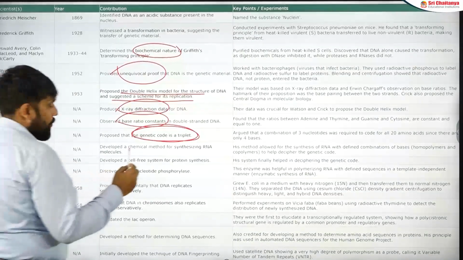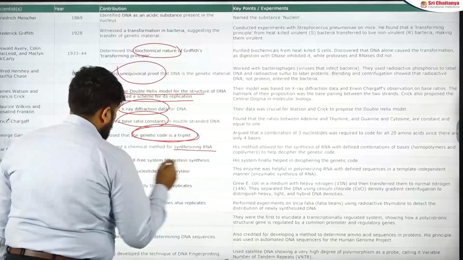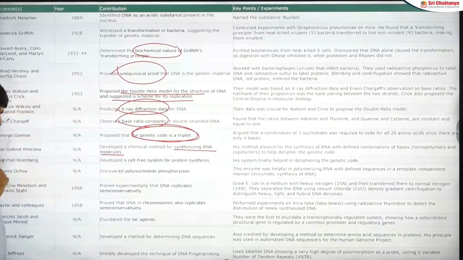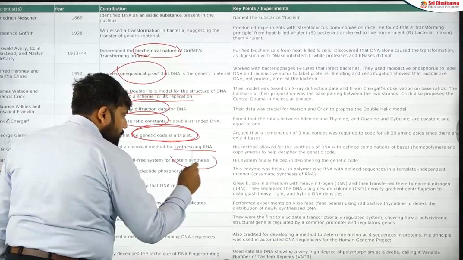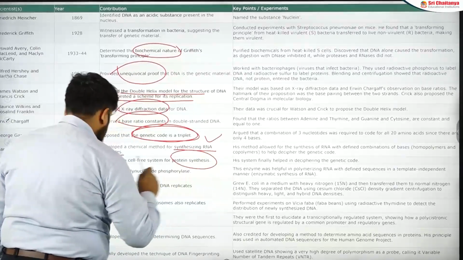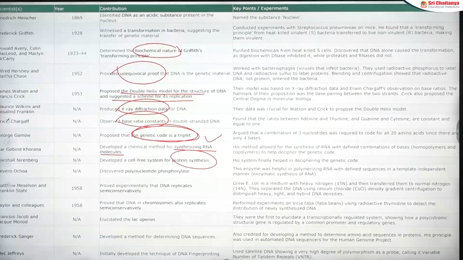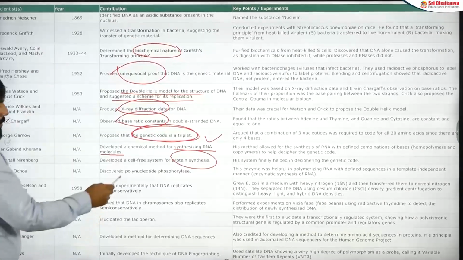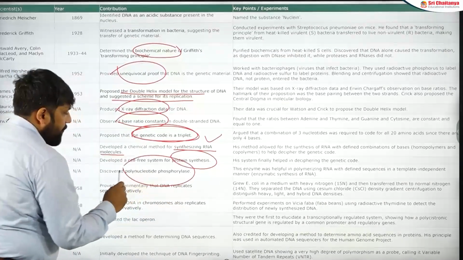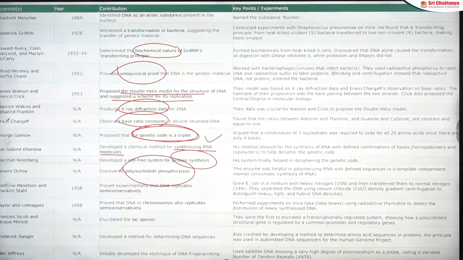Har Gobind Khorana is known for synthesizing the RNA molecule in a cell-free system. Then you have Marshall Nirenberg, who is known for protein synthesis. So for RNA synthesis, Har Gobind Khorana; for protein synthesis, Marshall Nirenberg. Then you have Severo Ochoa. This question also came once: what is the name of the Ochoa enzyme? That is polynucleotide phosphorylase, an important enzyme.